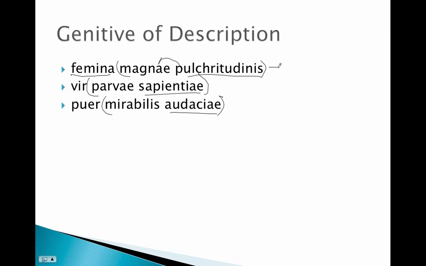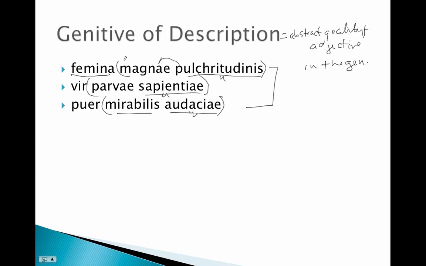Now, one thing you should note in all of these is that each of these abstract qualities, whether it be beauty, wisdom, or boldness, is being modified by an adjective. So the genitive of description must be abstract quality plus adjective in the genitive.